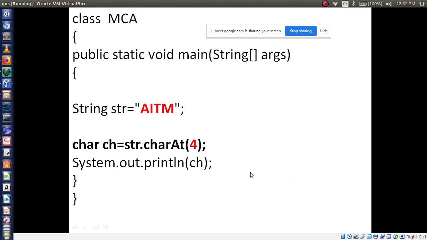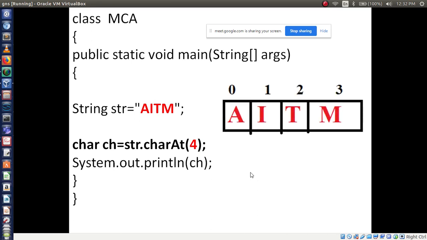Now we'll see here. Here which one will print? Nothing will print. So will you get any error message? Because your index number stops at 3 but you are accessing 4.